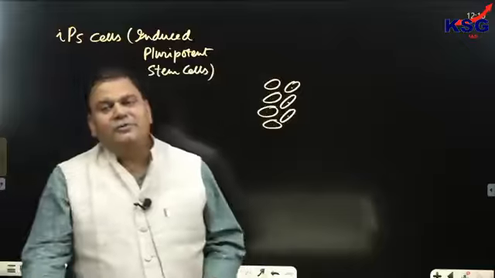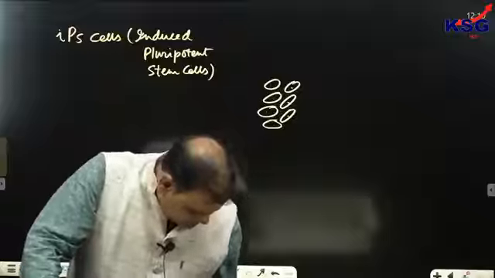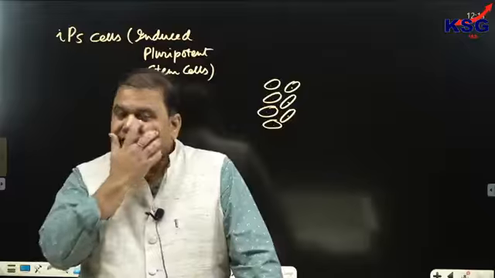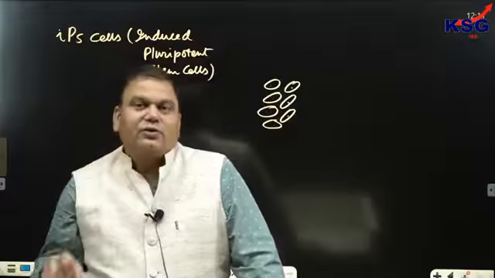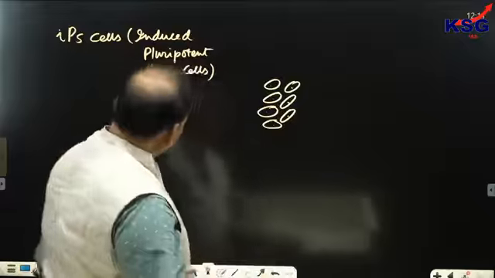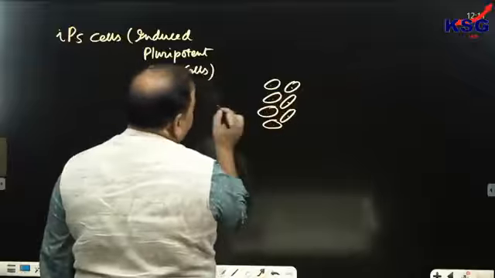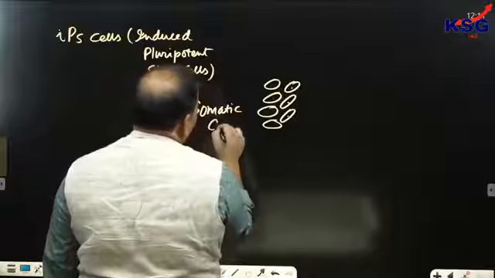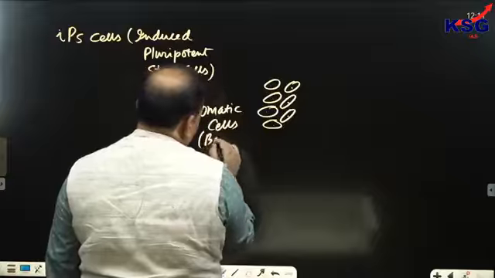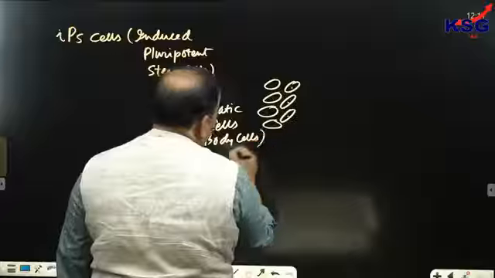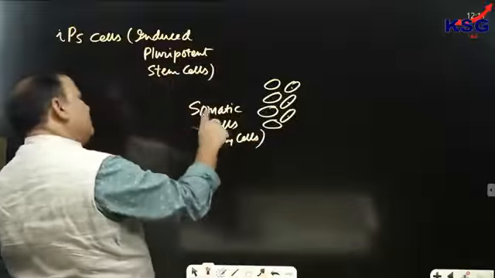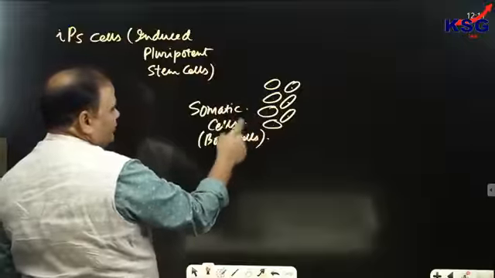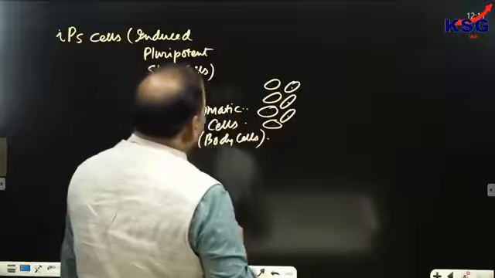And barring the reproductive cells, the cells which are present inside your body are called somatic cells, or body cells. Except the reproductive cell, all the cells present inside our body would be called body cells or somatic cells.